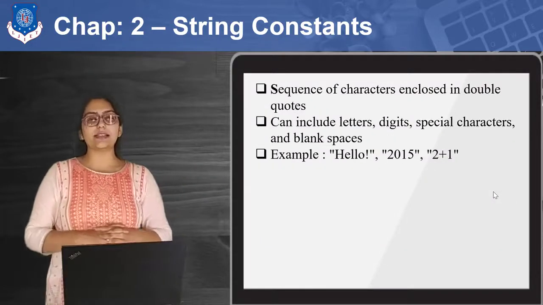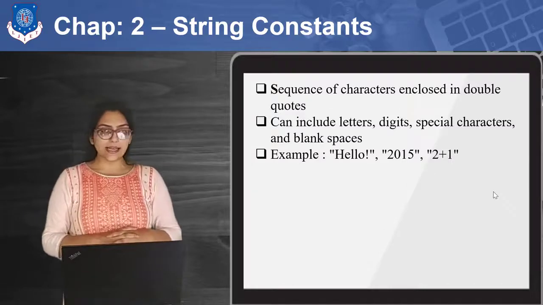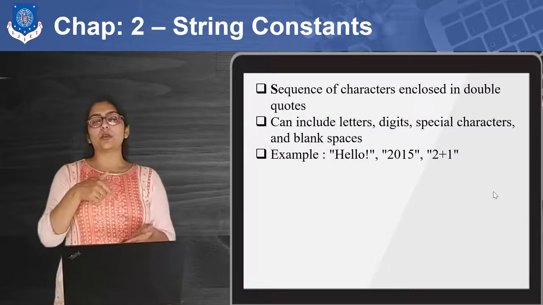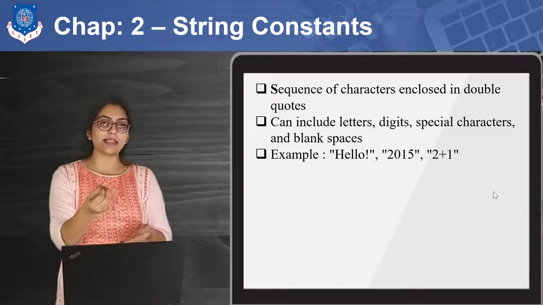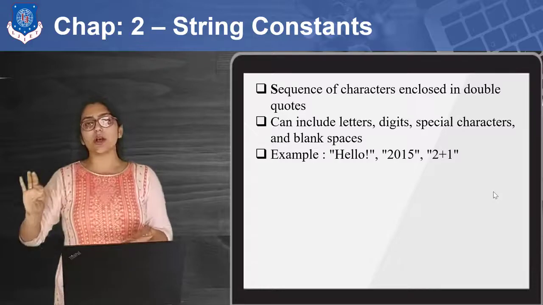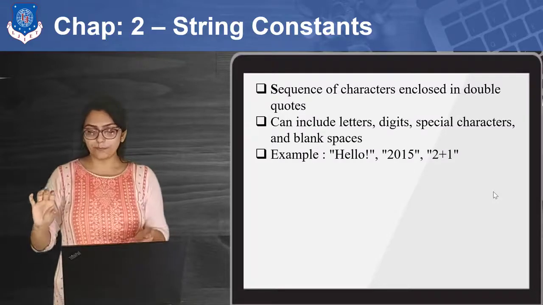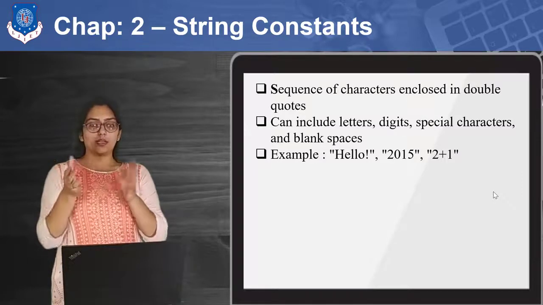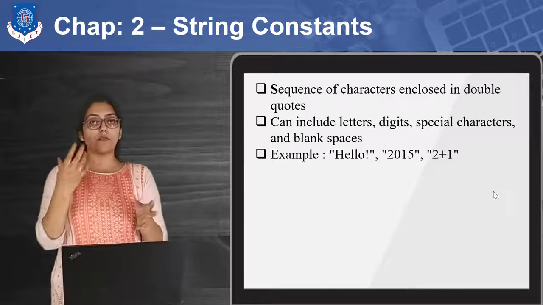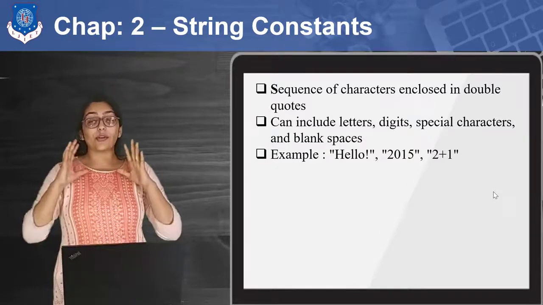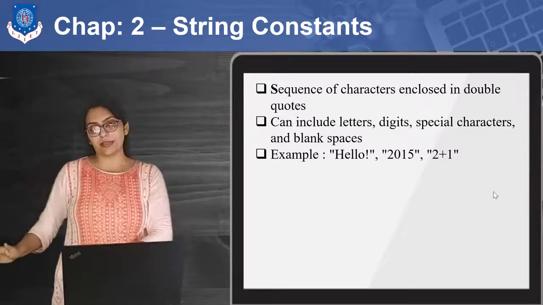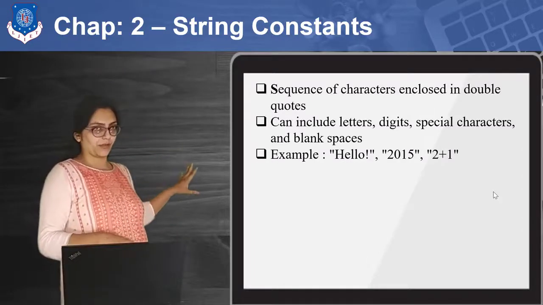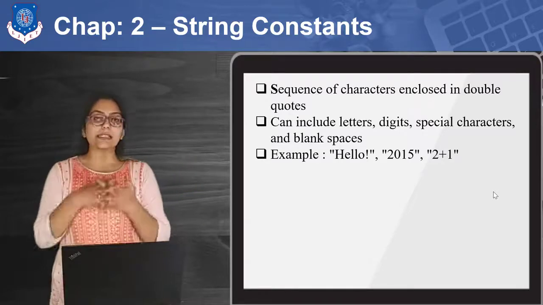Now last but not the least is string constants. As I told you, instead of x or suppose k, I want to give a constant name as Komal, K-O-M-A-L, which is a sequence of characters, which is called a word. So suppose I want to give a constant value to the variable in the form of a word, then I can use a string. For strings we have a different chapter itself. So don't worry, right now just understand that this kind of thing is happening in C. Right? So this is all about C tokens.